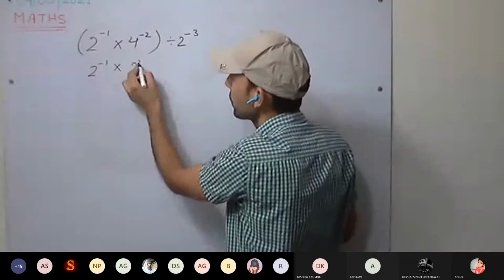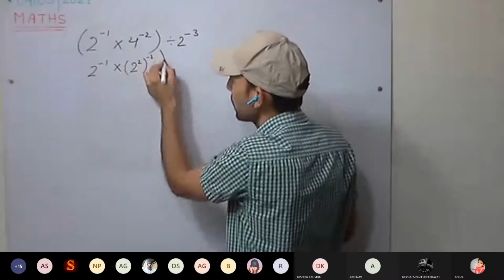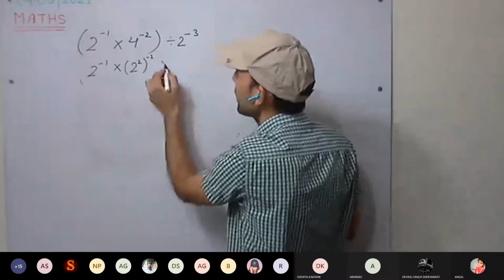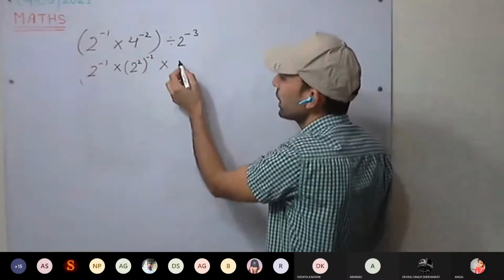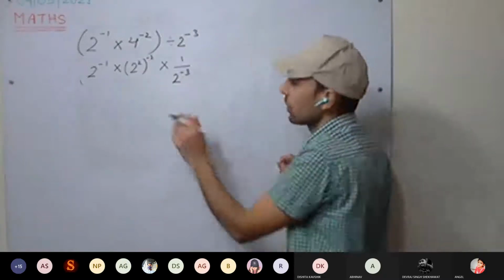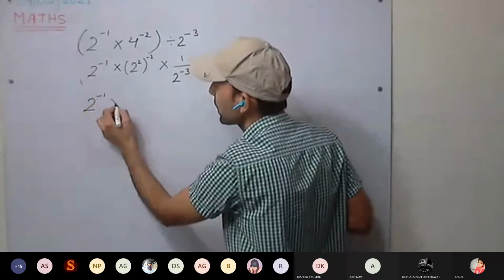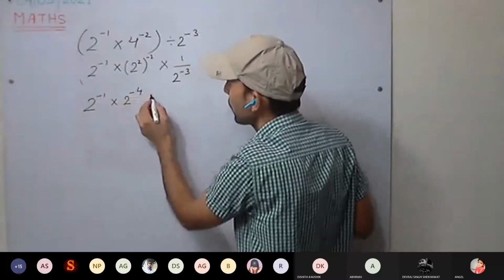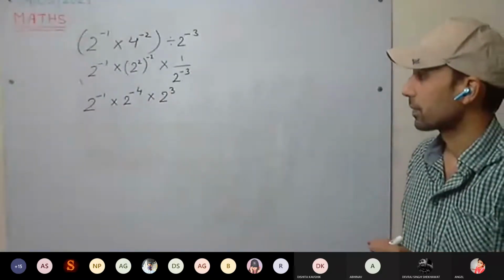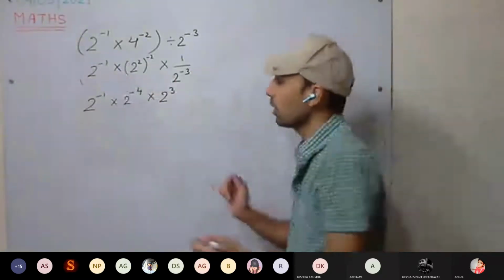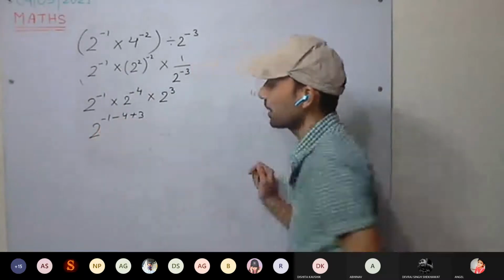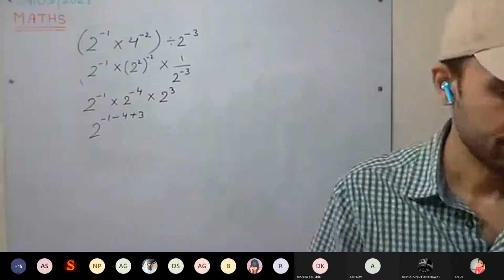4 can be written as 2 square, so 4 raised to power minus 2. We can remove the bracket now. And into 1 upon 2 raised to power minus 3. Or you can write 2 raised to power minus 1 into 2 raised to power minus 4 into 2 raised to power 3. This we have got. Now add them all: 2 raised to power minus 1 minus 4 plus 3. How much have you got?